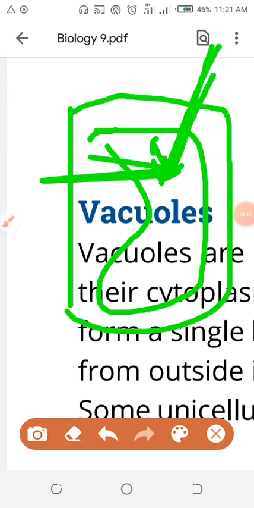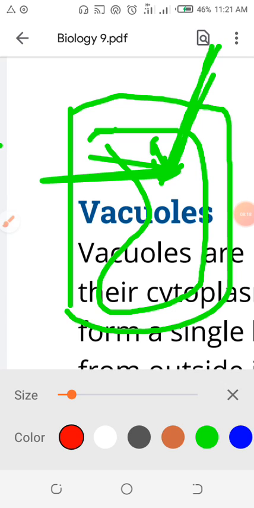And the nucleus is pushed towards the side. You can see, I should show it in another color so that the visibility is clear. The nucleus will be at one side, which tells us that the nucleus is not present in the center of the plant cell. Who pushed the nucleus towards the side? The vacuole pushed the nucleus aside, because the vacuole has a force due to which it pushes the nucleus to one side.